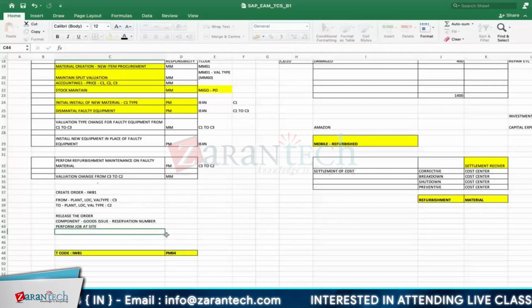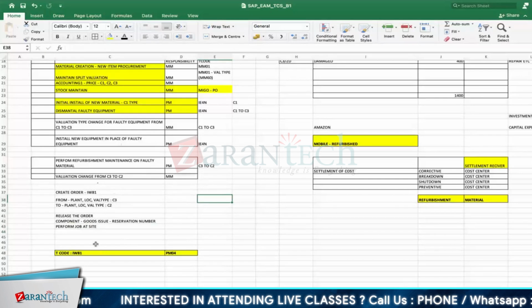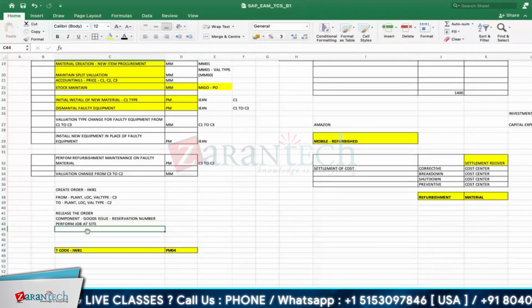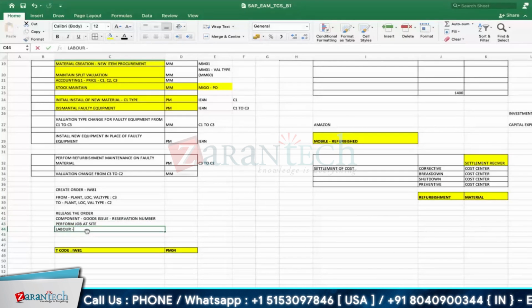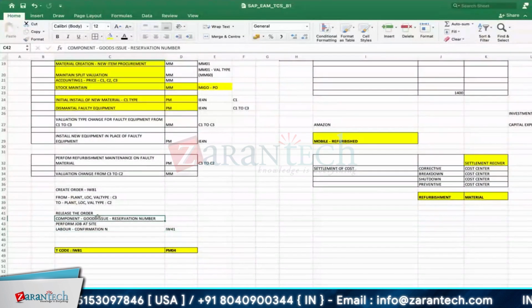After that, perform the job at site. Now manpower is there. You think there is a normal alignment issue and you don't require any components to repair it. You do the alignment job, and with the manpower, you perform the job at site. For the labor confirmation, how do we do it? Go for IW41. Once you do IW41, now I have received the material.